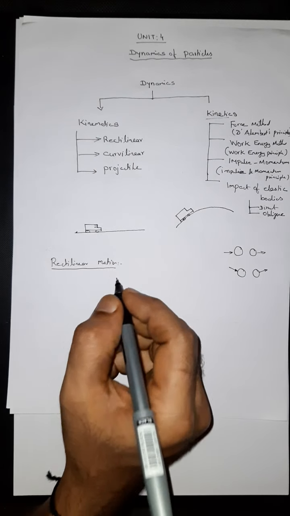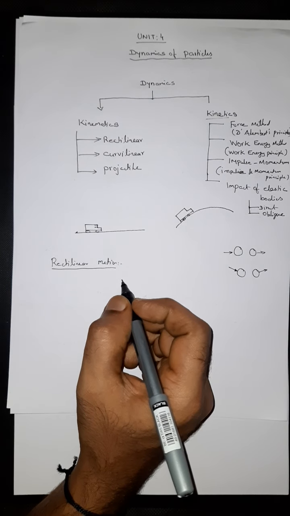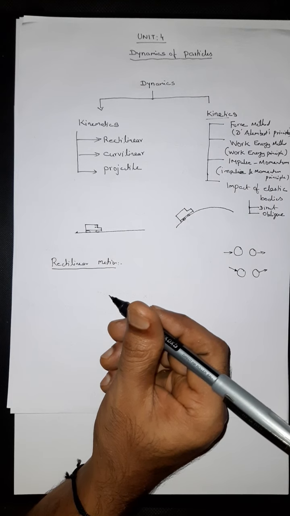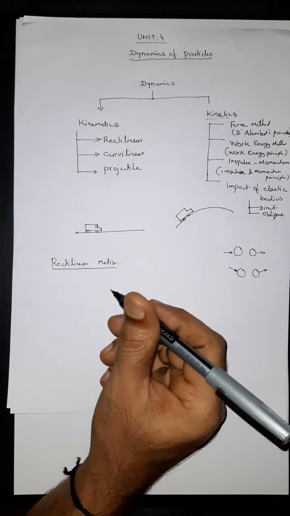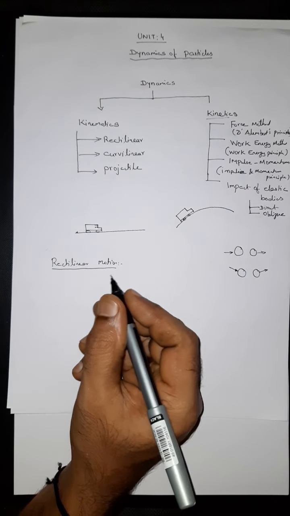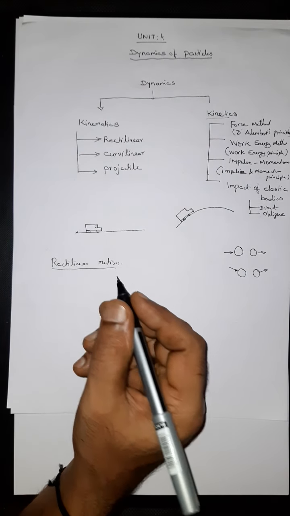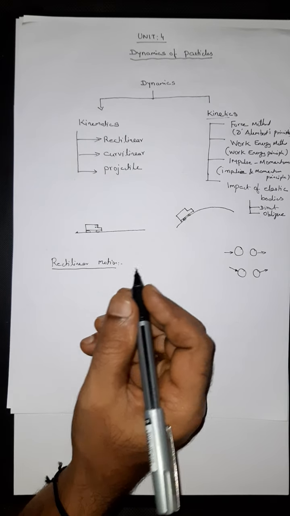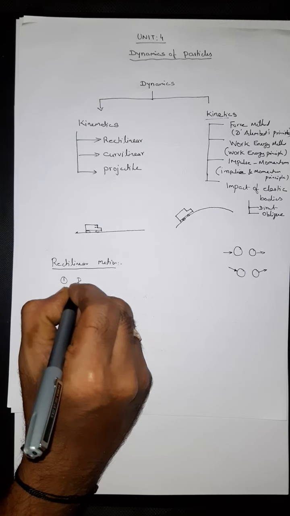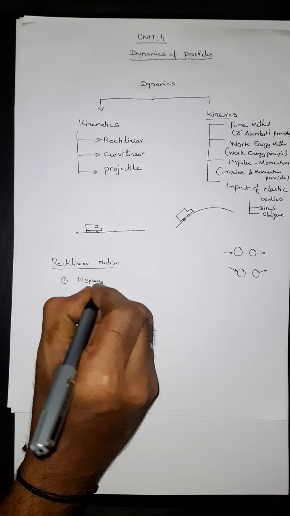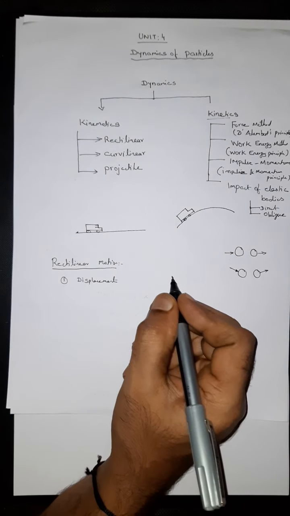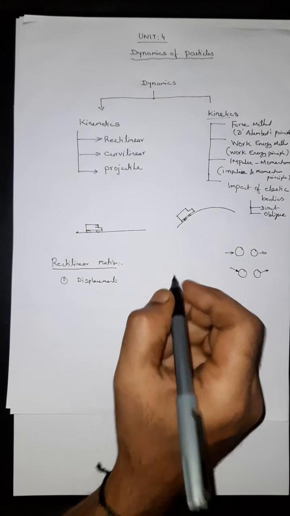So the characteristics of kinematics are first velocity, displacement, acceleration, speed, right? What do you mean by displacement? Displacement is nothing but change of position of a body in a specified direction.